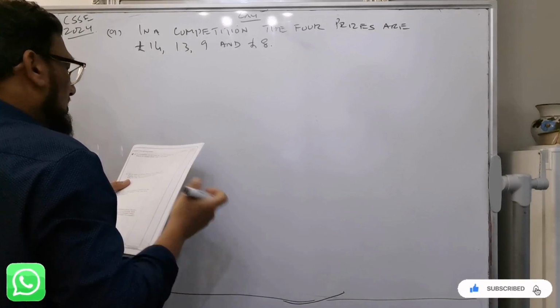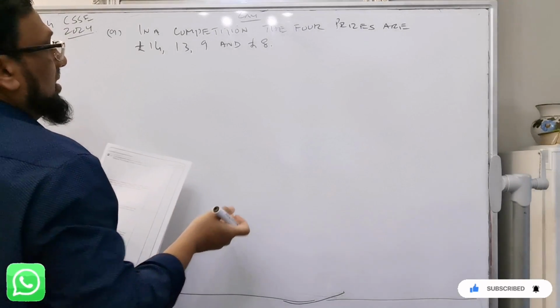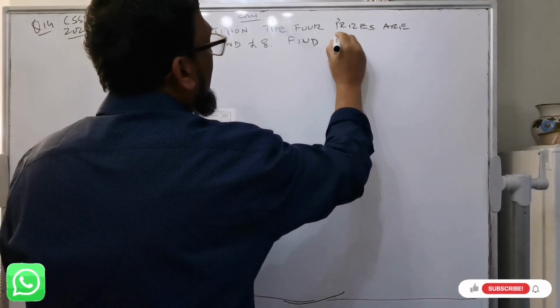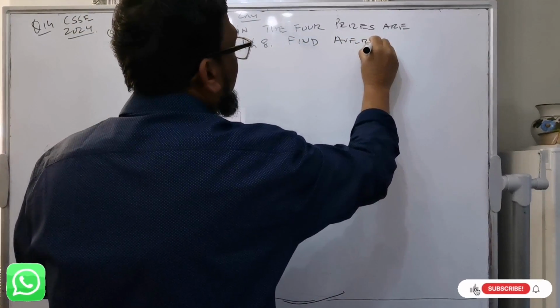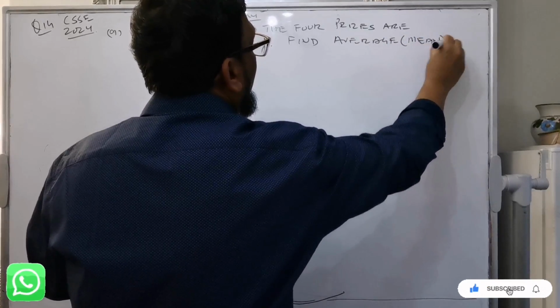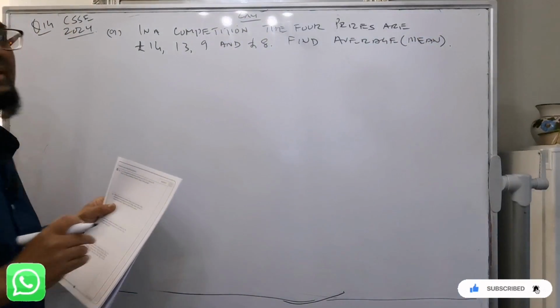So find the average or mean value of the prizes. So this is the question. Very simple, very easy.